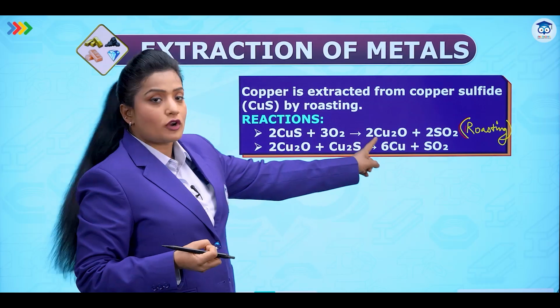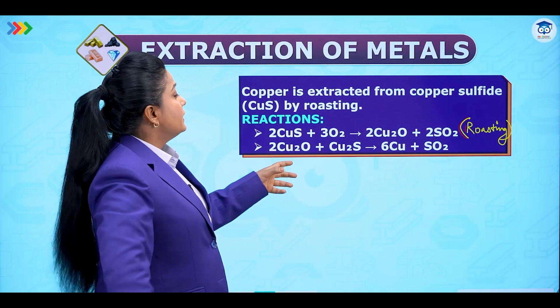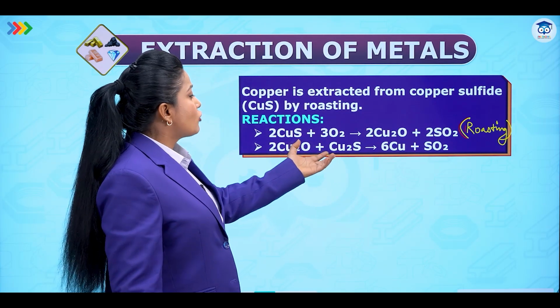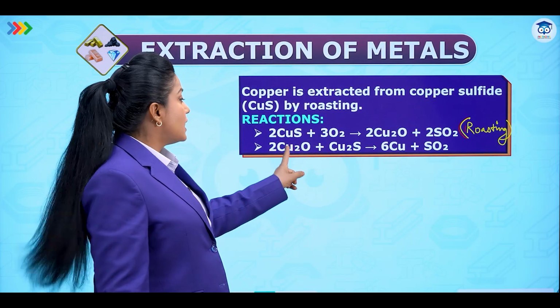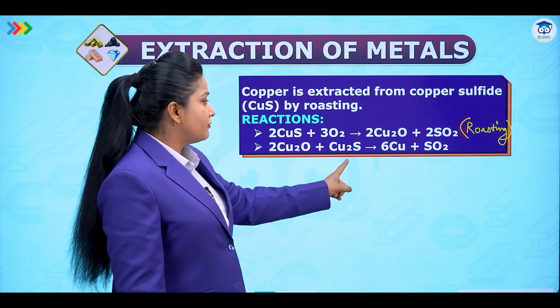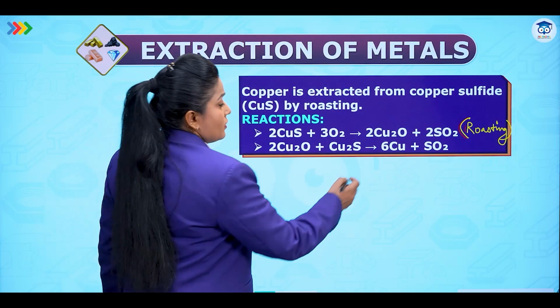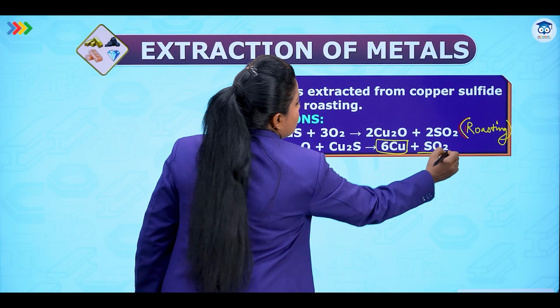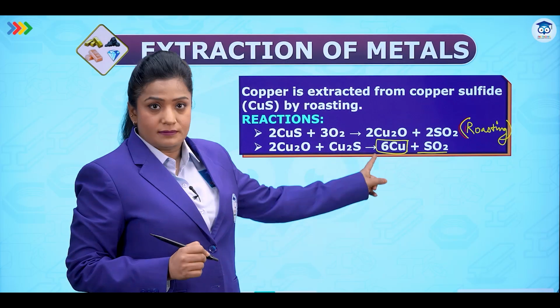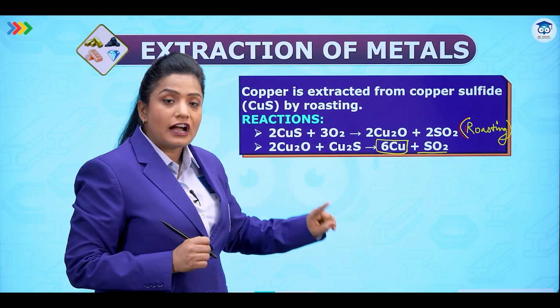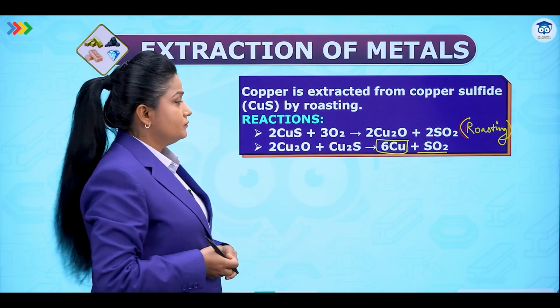After roasting, the copper oxide combines with some other part of copper sulfide, and we can see that copper oxide combining with copper sulfide gives us the metal along with sulfur dioxide gas. This metal is impure, it is further refined to provide pure metal.